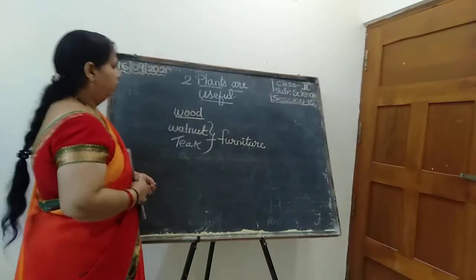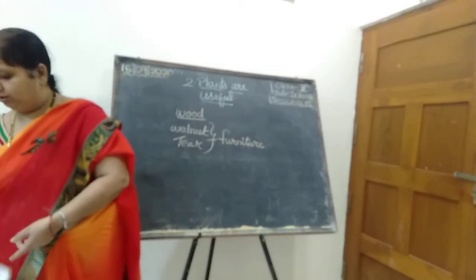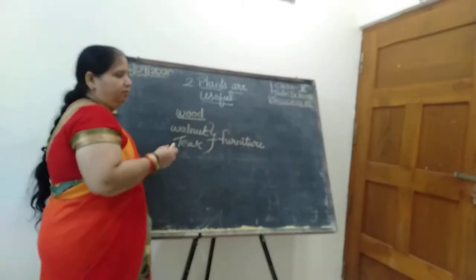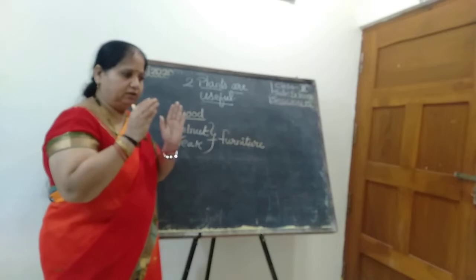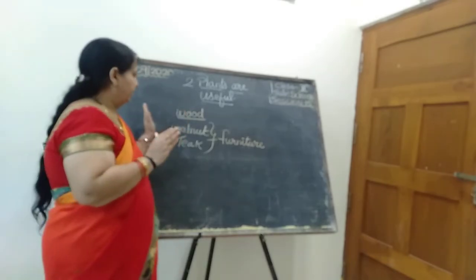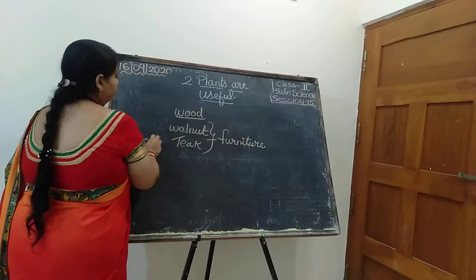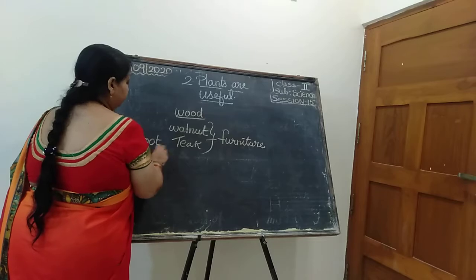Okay. Now once again I will revise this session. The next one I will tell you tomorrow. I will explain in the next class in detail. Some more exercises are there. Tomorrow I will explain. Today this is enough. I am taking it bit by bit. First bit, I explained about the root and stem, isn't it? First I had taught you about root and stem.